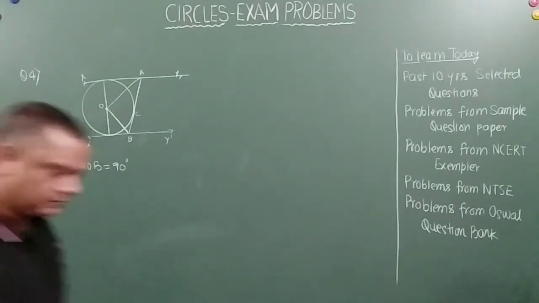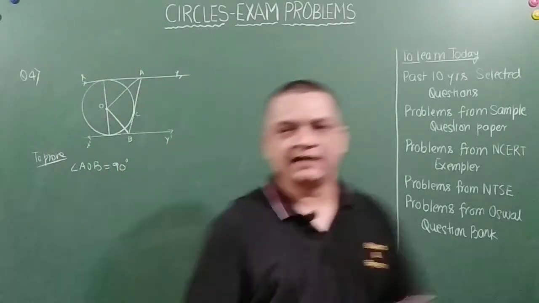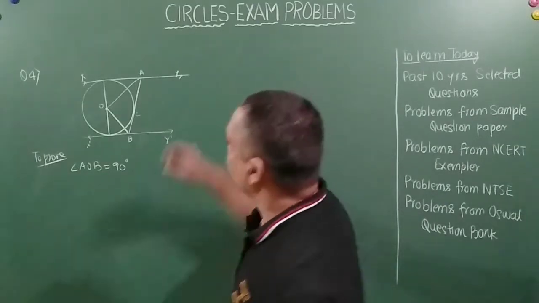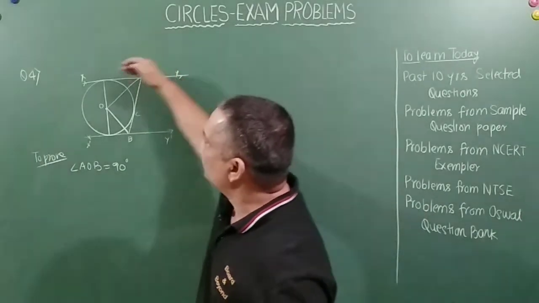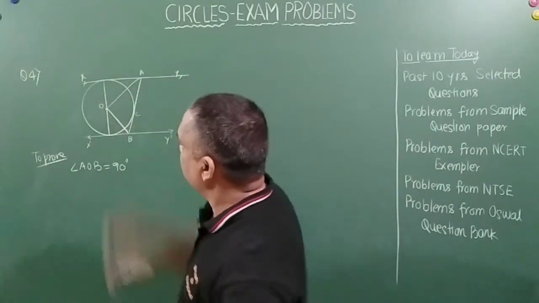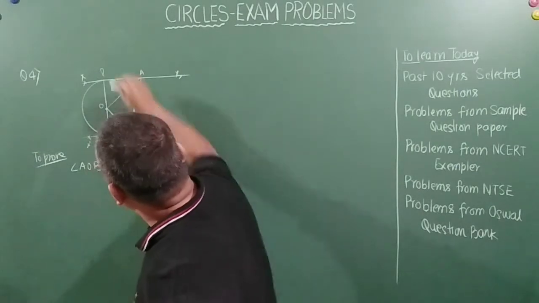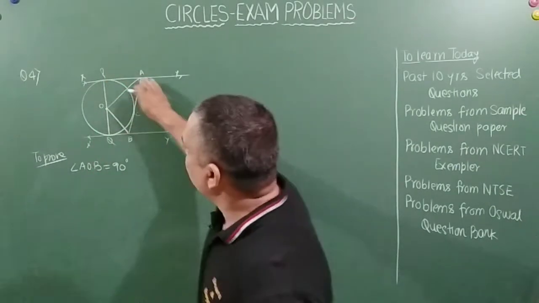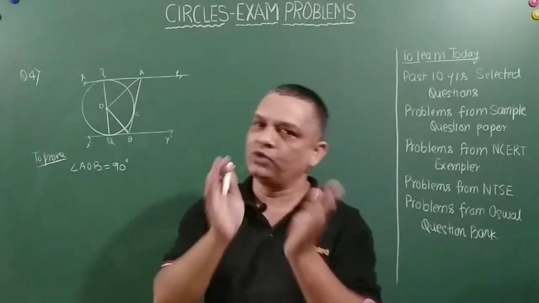Right? Now, to prove this, friends, let us first understand one concept. See, A is an external point. From here, two tangents are drawn. Let's call them P and Q, just for our understanding. So AP and AC are the two tangents drawn from an external point to a circle.